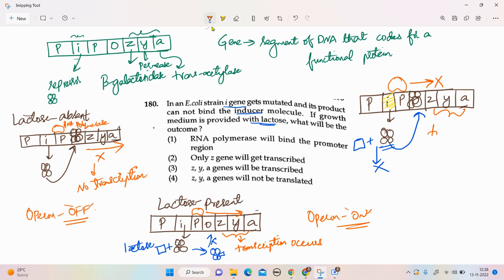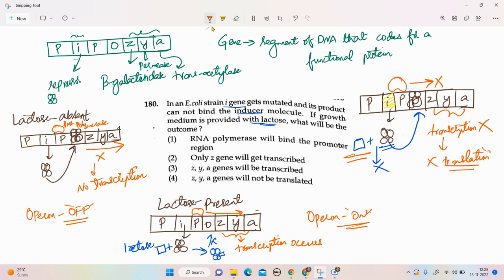So there will not be any transcription occurring. Though lactose is provided in the medium, since there is a mutation in the I gene, the repressor molecule is unable to bind to lactose. So the repressor binds to the operator region, not allowing RNA polymerase to move: no transcription, and no translation.